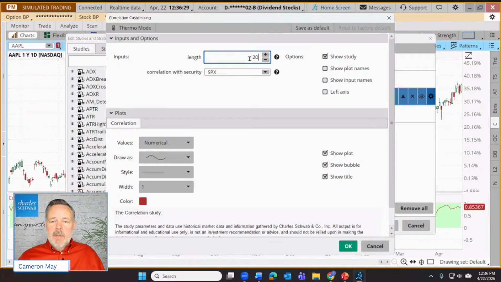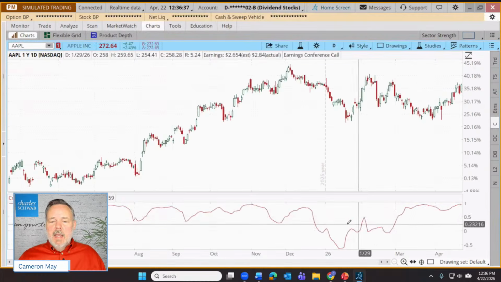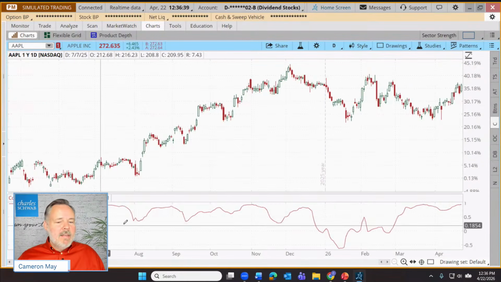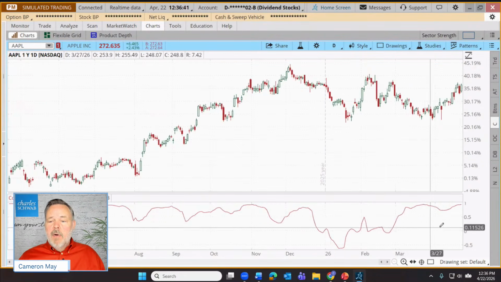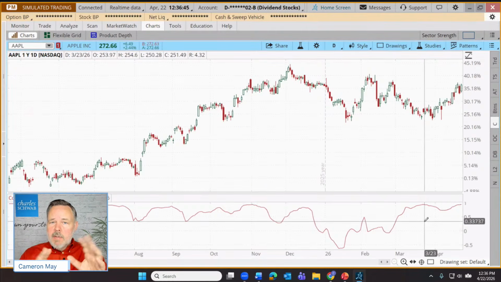Let's click OK. Actually, if we want to do that, let's put in 21. That's more accurately a month's worth of trading. Let's click OK. Let's click Apply. And yep, that highlights that correlation even more. Over a short period, there can be departures in that correlation. Sometimes Apple can work independently of the S&P 500. But over the longer term, the correlation shows up stronger and stronger.